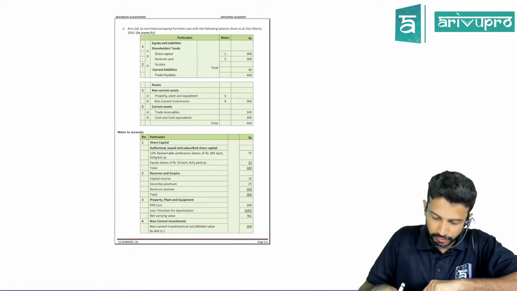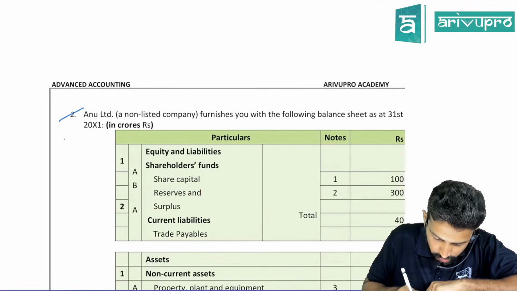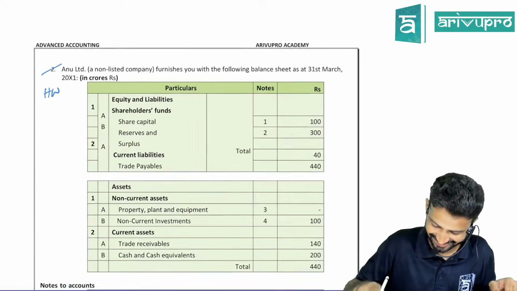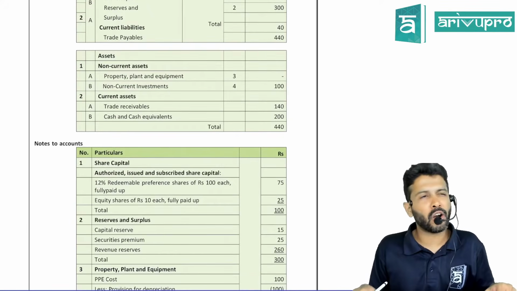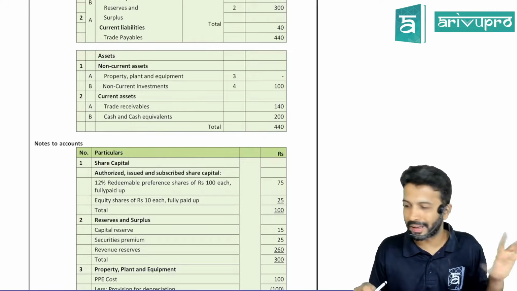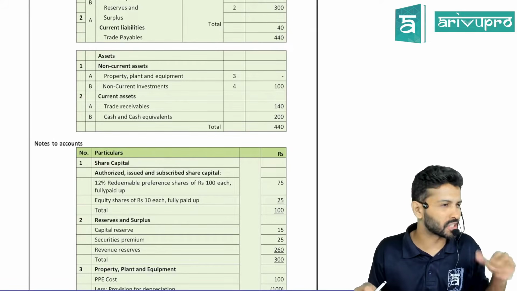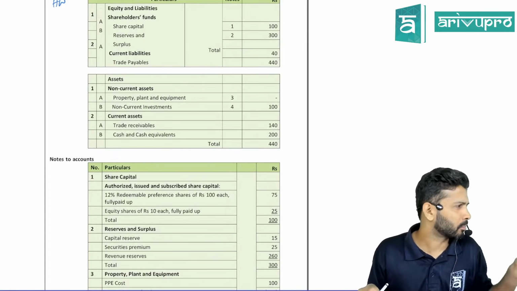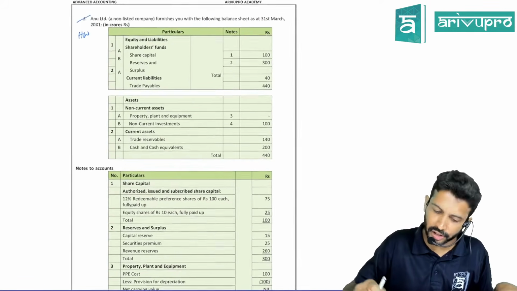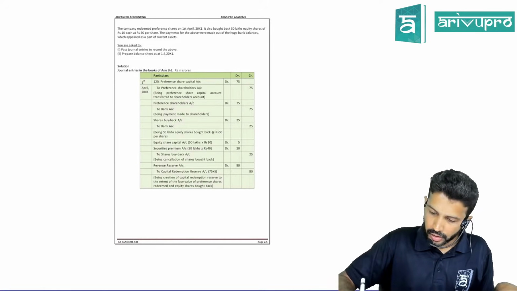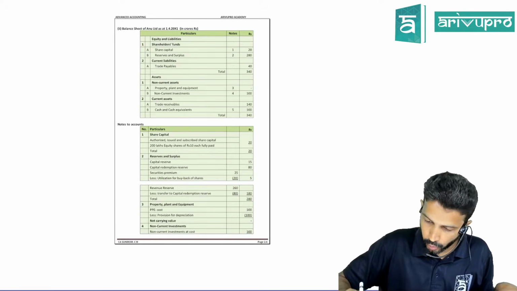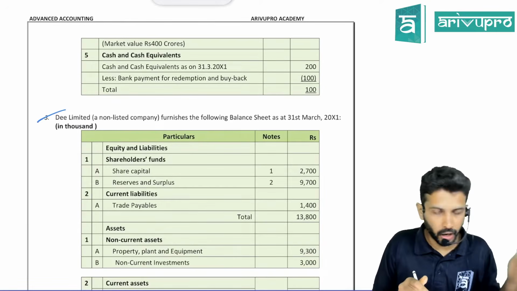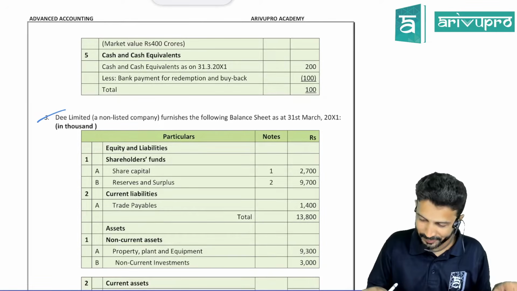Question number 2 is homework. A lot of questions are repetitive here. So a few of them I'll give as homework. Only those which are a little different, I'll do. Different means what? 90% will be the same. 1 or 2 adjustments may come in as new. Okay, we'll go for question number 3.